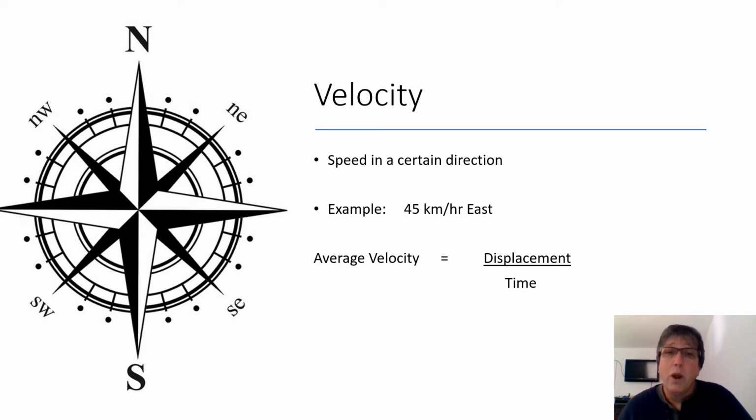Now, you'll remember from the last set of notes that displacement is distance in a certain direction. So velocity then is displacement over time. Speed is distance over time. Just as the difference between displacement and distance has to do with direction, the difference between velocity and speed has to do with direction. Velocity is speed and direction.